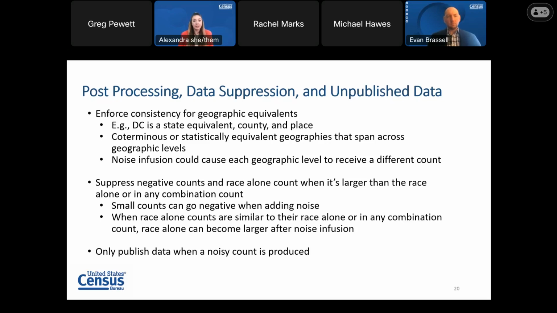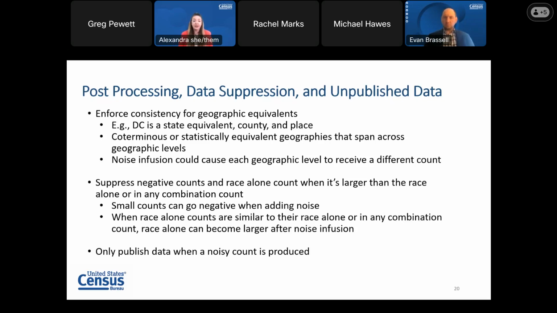Similarly, when adding noise, race alone counts can become larger than their race alone or in any combination count, especially when those counts are similar or the same. But like Evan mentioned, to be demographically reasonable, the race alone or in any combination count should always be the same or larger than the race alone count. If it's not, then we suppress it, which is also indicated by an X in the published tables.